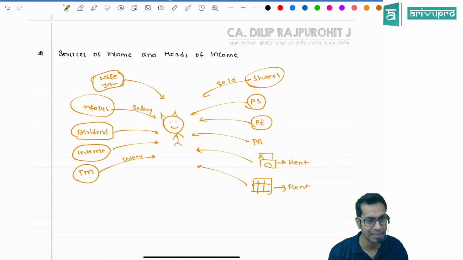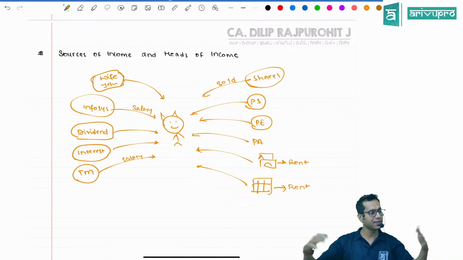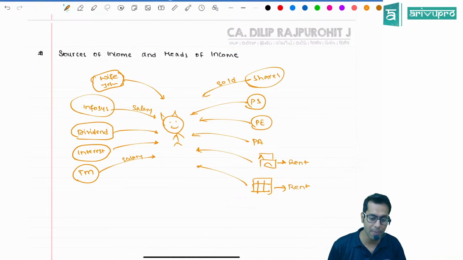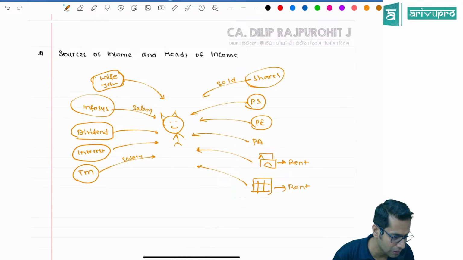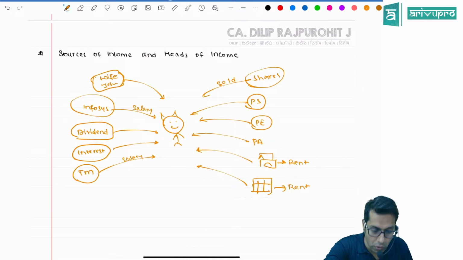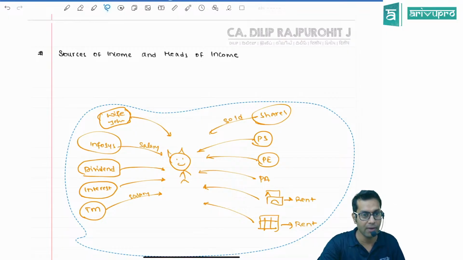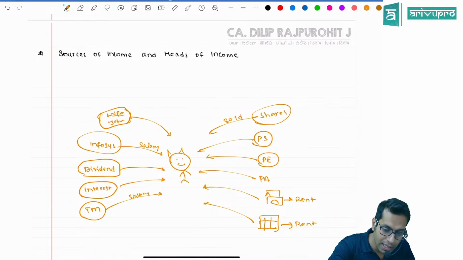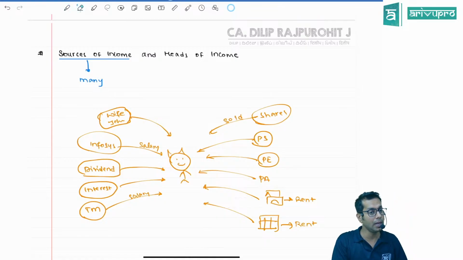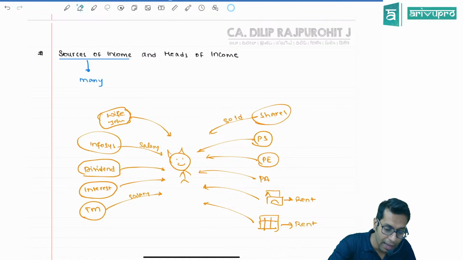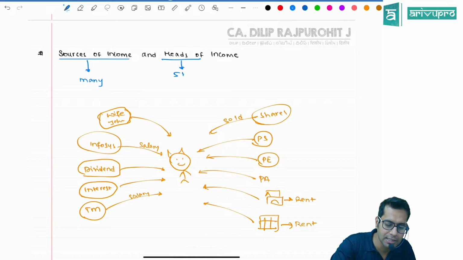What are these things, sir? These are all different sources of income. These are the different places from where I am getting money. Now, what income tax law says is you may have many sources of income, but whatever the sources of income are, they are required to be segregated and put in heads. How many heads are there, sir? They are required to be put in 5 heads.